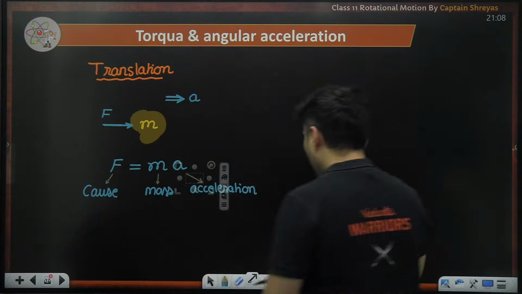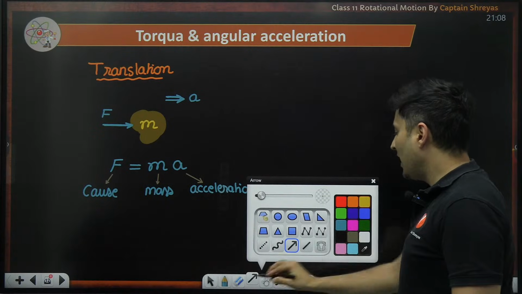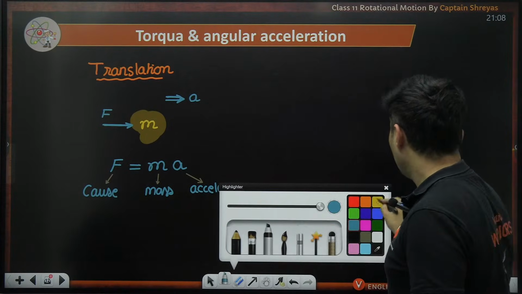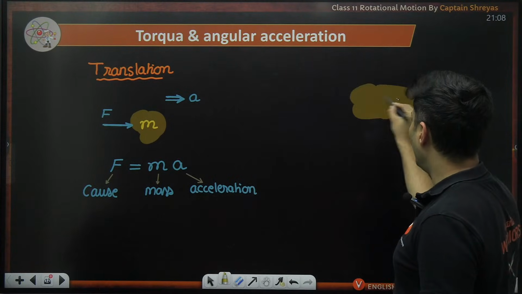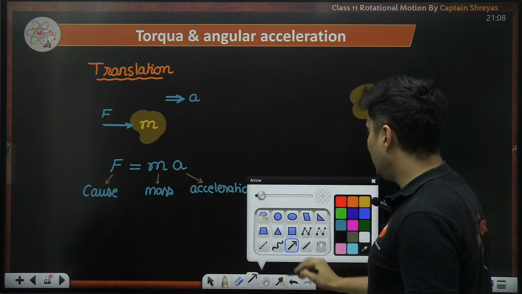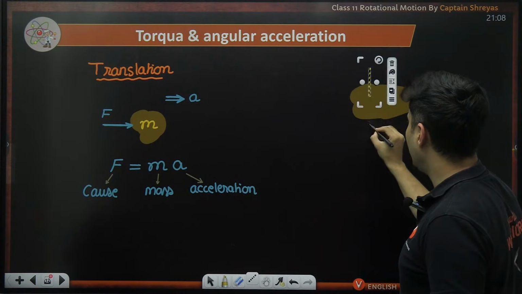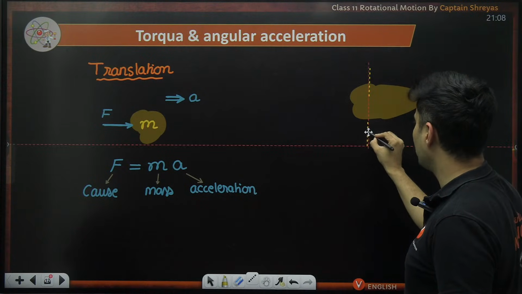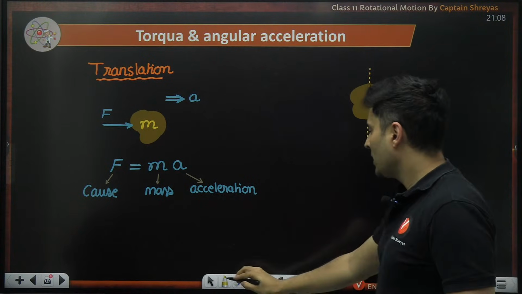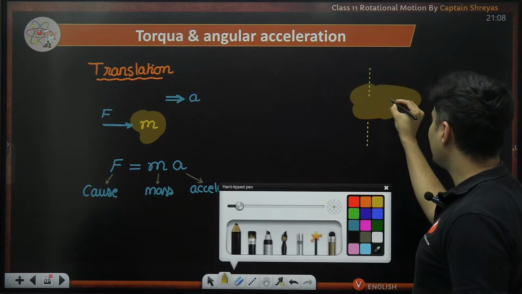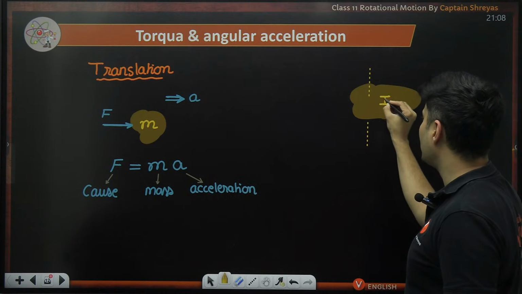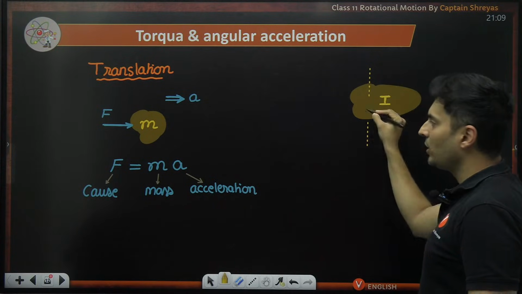Now, same way, imagine you have some random body again, and it is associated with an axis. That means it can rotate about this particular axis. Let's say this body has some kind of moment of inertia about this particular axis.